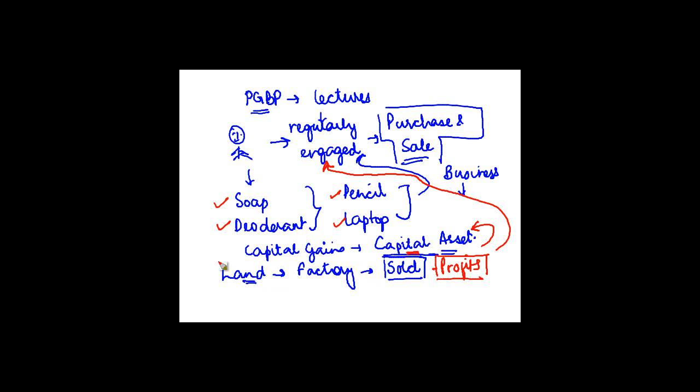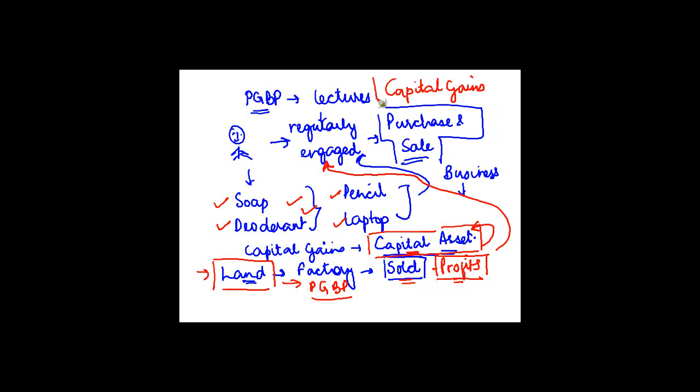So a person who is regularly engaged in buying and selling land itself will have profits and gains of business and profession, whereas for a person engaged in manufacturing something else, land is a capital asset. When it is a capital asset, any transfer which results in profits is taxed under the head capital gains.